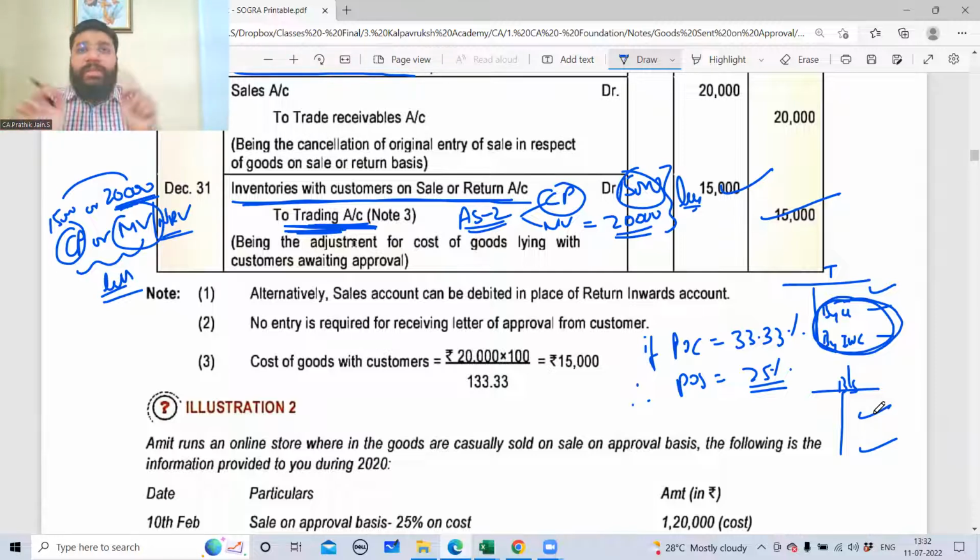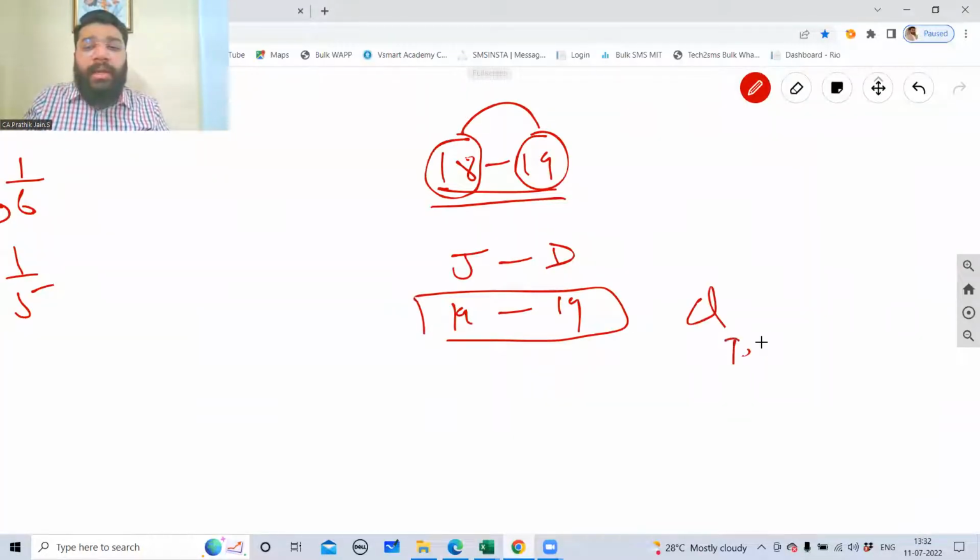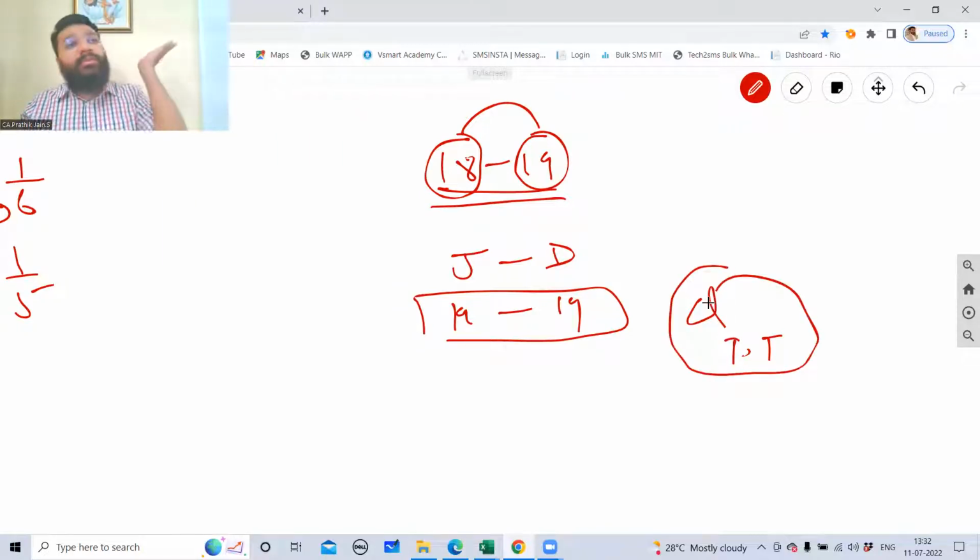But here, this question is revolving around the goods sent on sale or return basis. So we are discussing about that goods only. Our goods, we will anyways record it. Now, Siddhi is asking the question, sir, closing stock to trading account, why don't we record? I will definitely record for the other goods, which I do normal sale. Here we're discussing exclusively upon sale or return basis transactions. So I'm focusing only on this particular transaction, this particular concept.